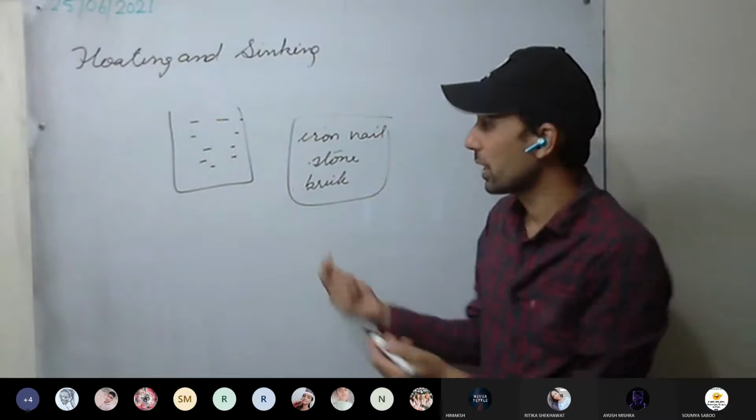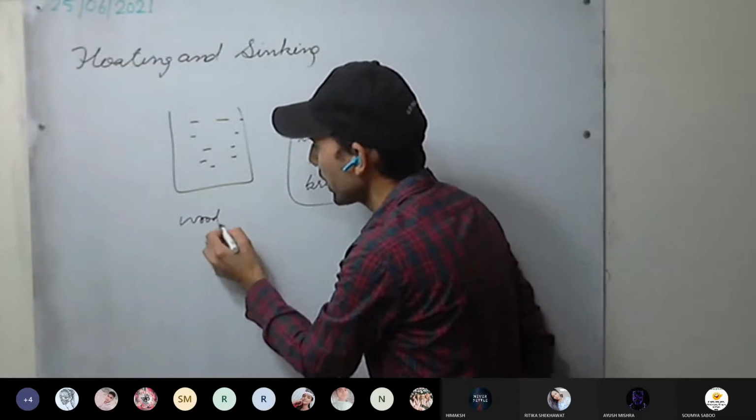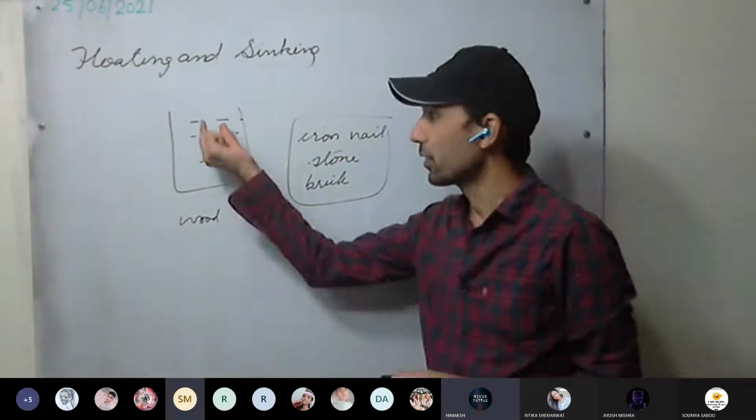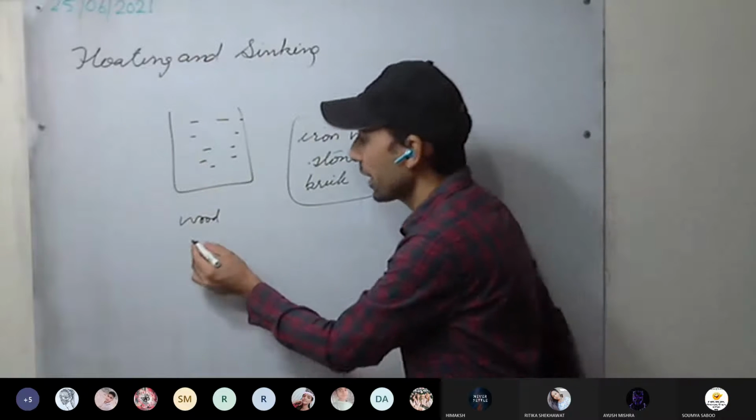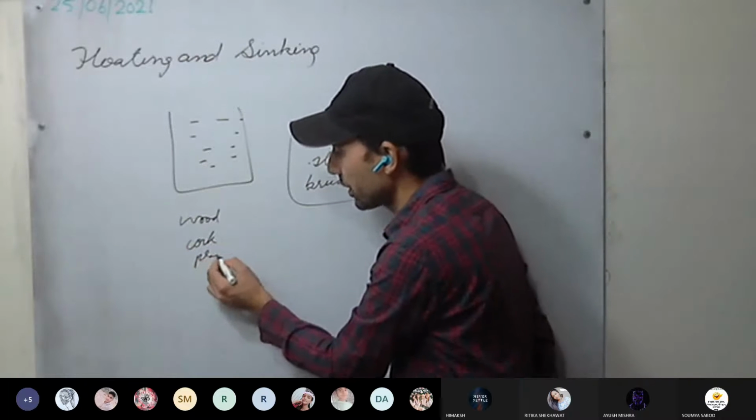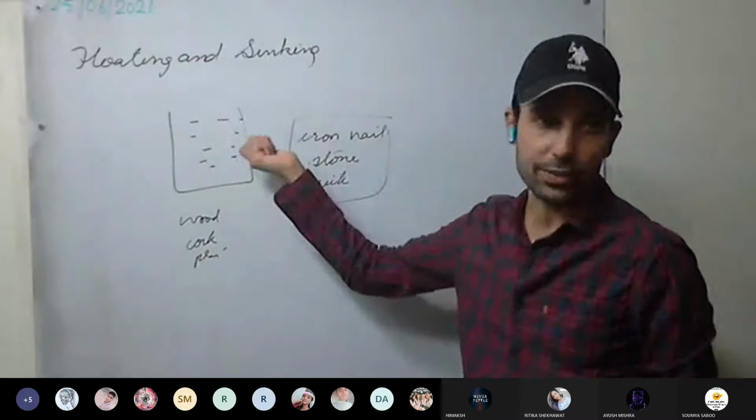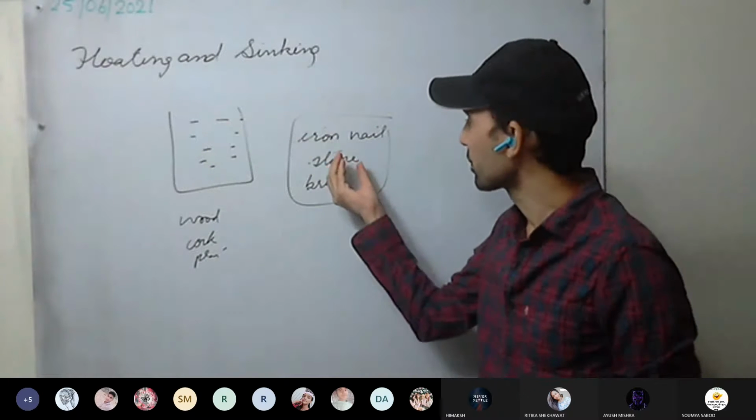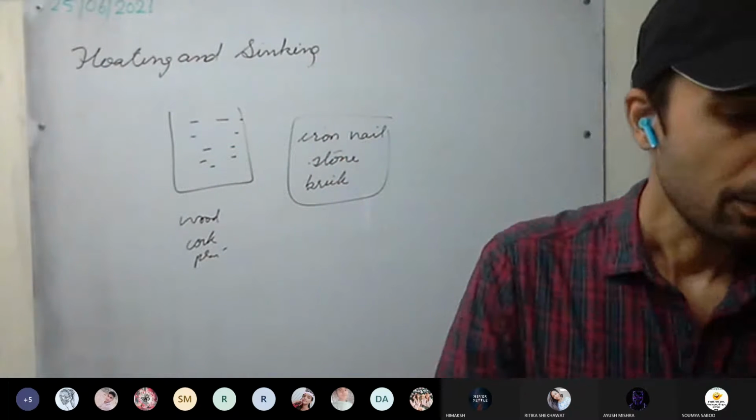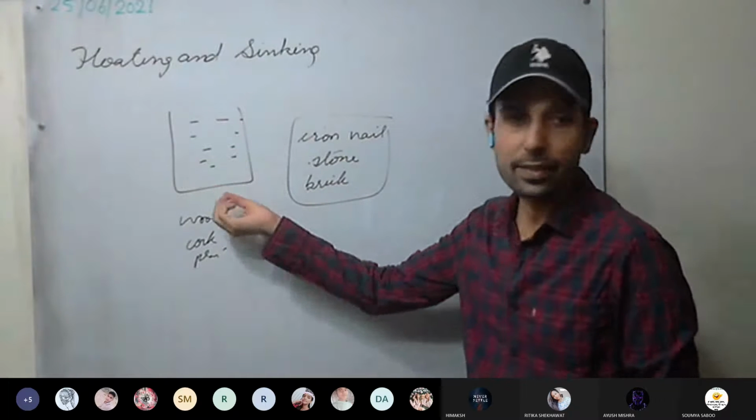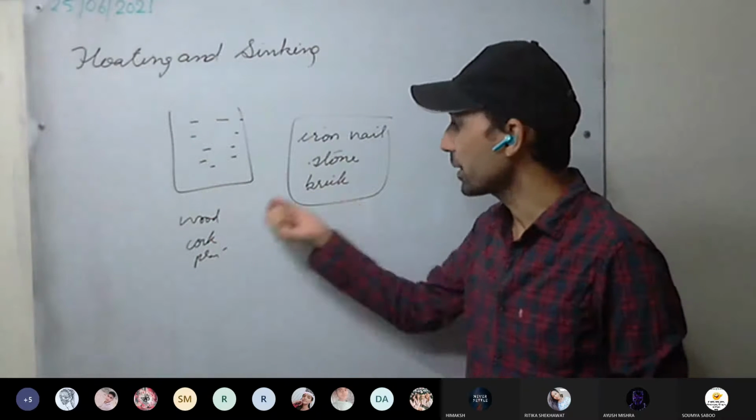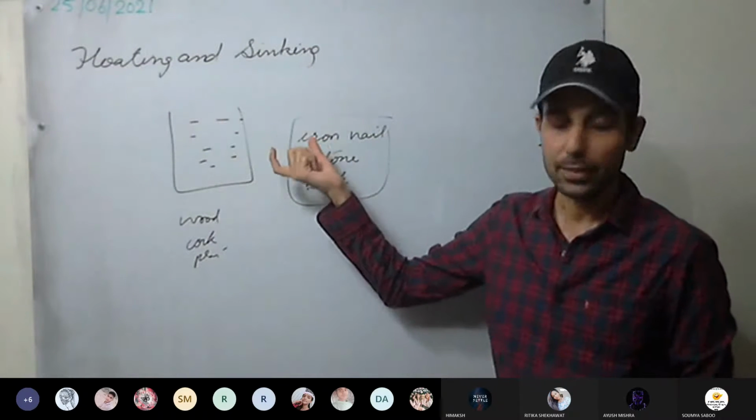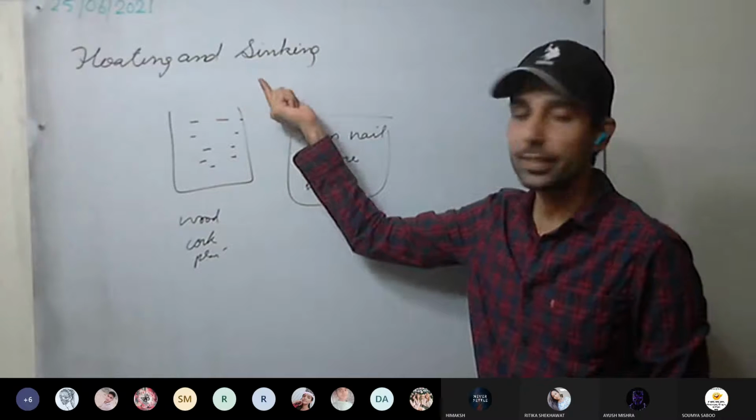Whereas if you try with different objects, for example, you are dropping wood, what will happen with the wood? Will it float? This time the wood floats, or any other material like cork or plastic. These all will float over water, whereas some objects sink. So when some objects are placed over a liquid, some sink, some float. And what is the principle that governs the floating and sinking of objects?